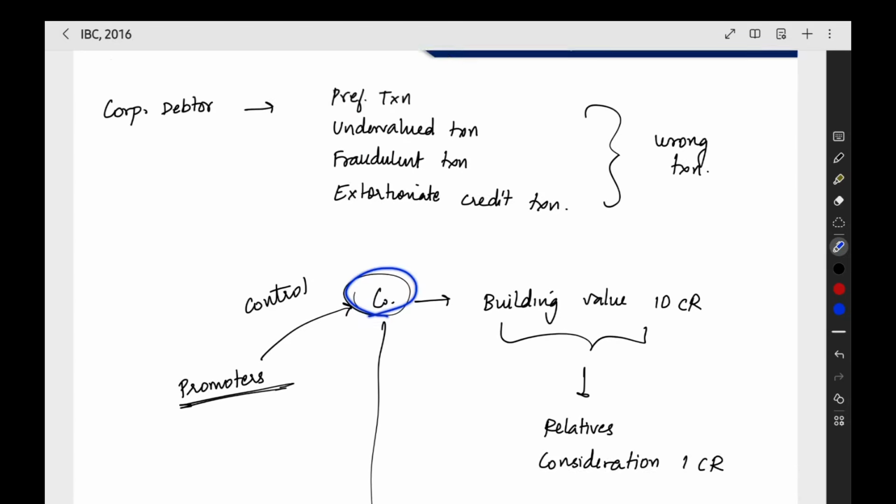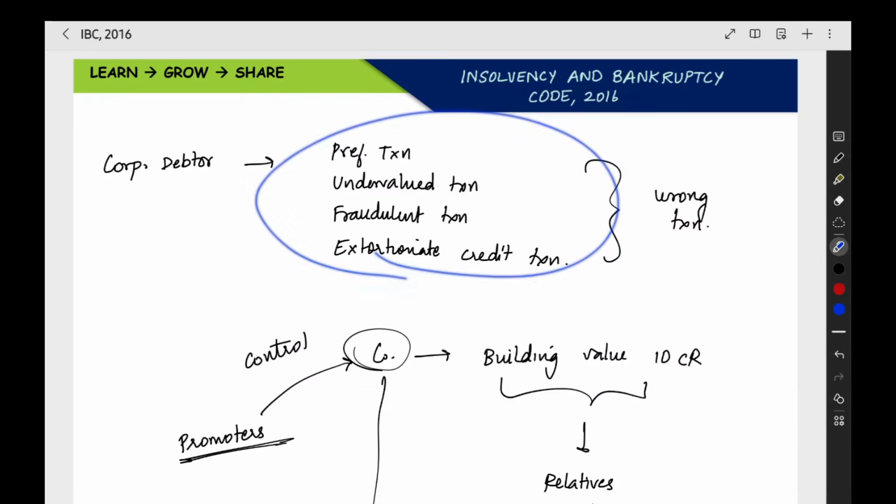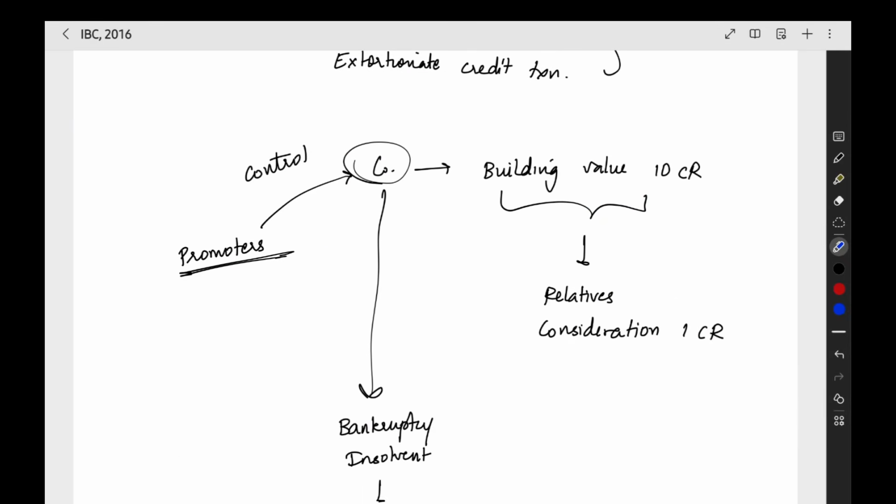So if a wrong transaction has happened in a company, and you are in the management, in the control, or you are a promoter, then you will not be eligible to present a resolution plan.